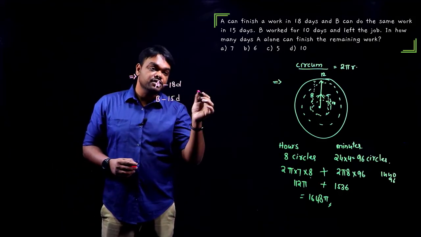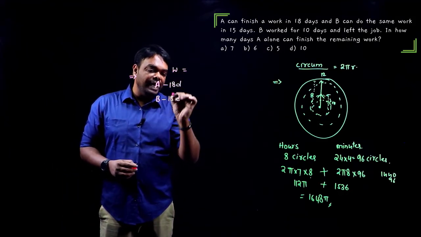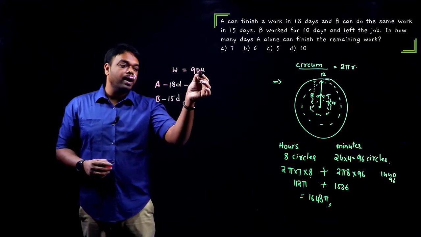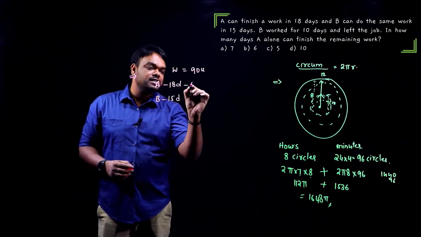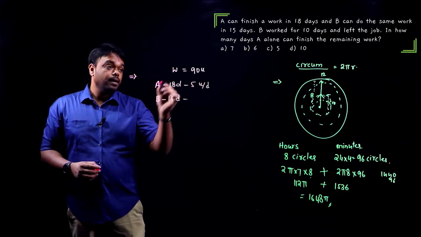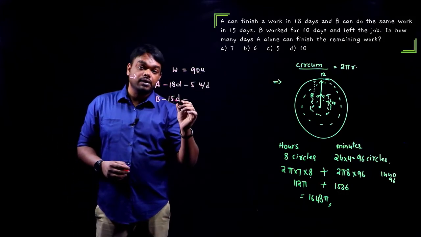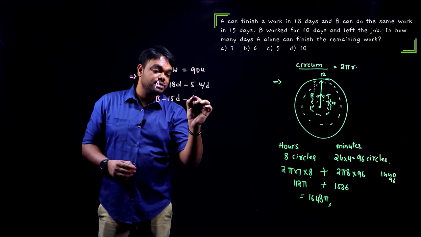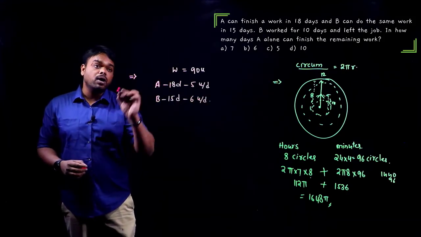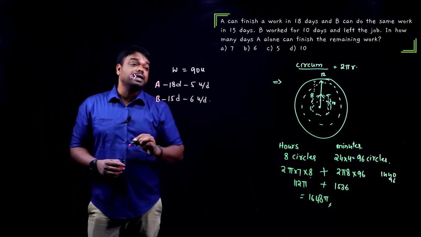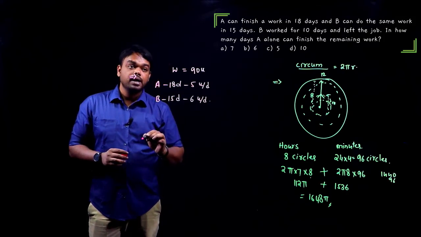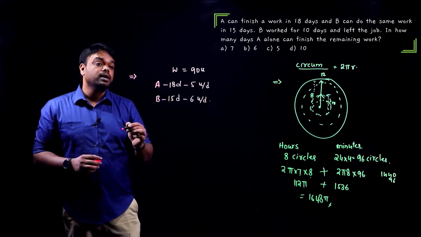Now, first step, let us assume the work. LCM of 18 and 15 is 90. 90 units is our work. Speed of A, work by time, 90 by 18 is 5 units per day. Next, B. Speed of B, 90 by 15, work by time, that is 6 units per day. Okay. Now we know that B worked alone. B worked for 10 days and left the job. So it means initially B alone worked. And how many days can A alone finish the remaining work?